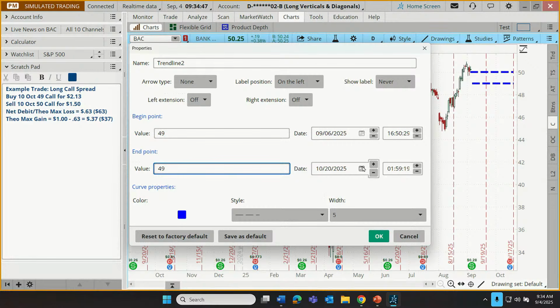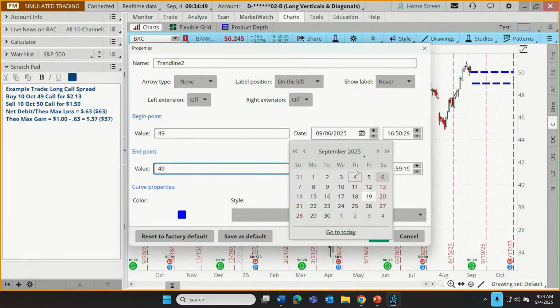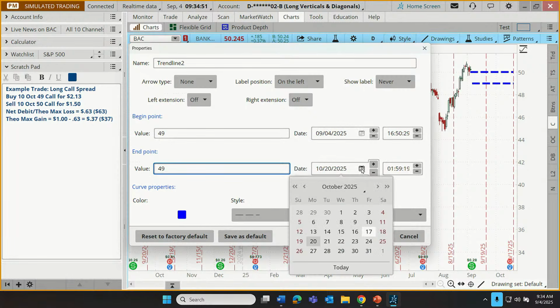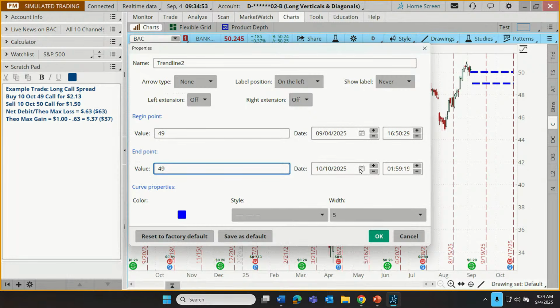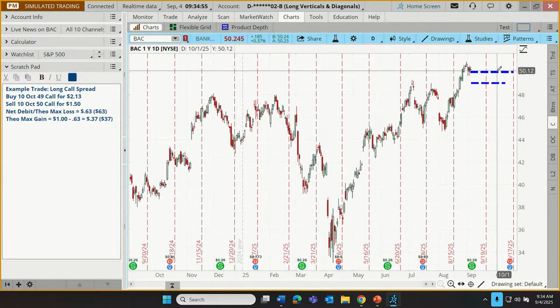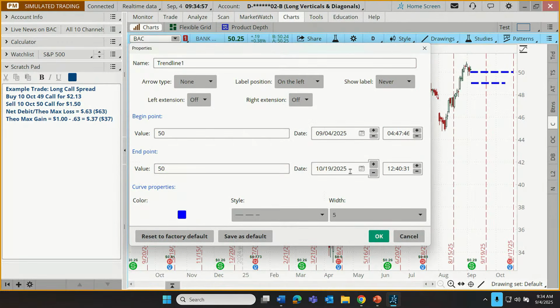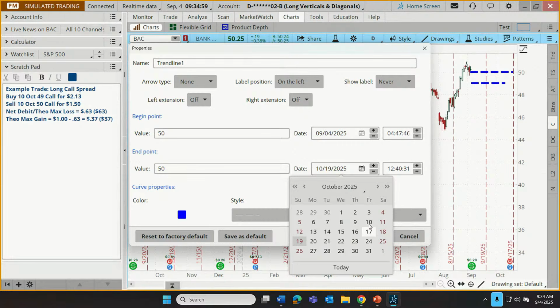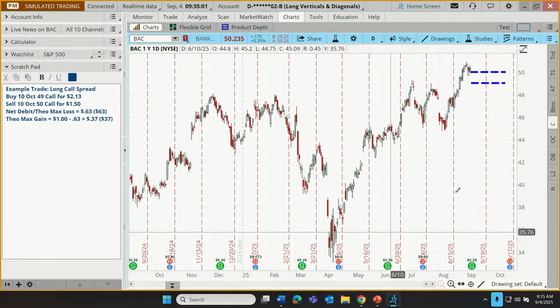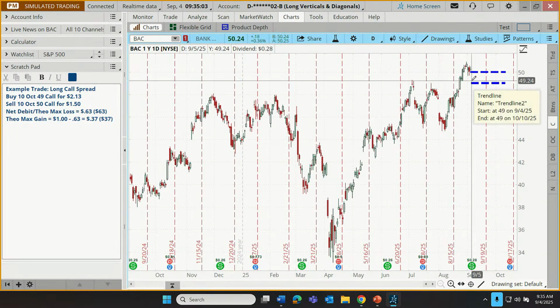And how about we make sure that this starts today and ends on the 10th. Let's have it end on the 10th as well, because that's when our contracts expire. In any case, there are our 2 strikes.